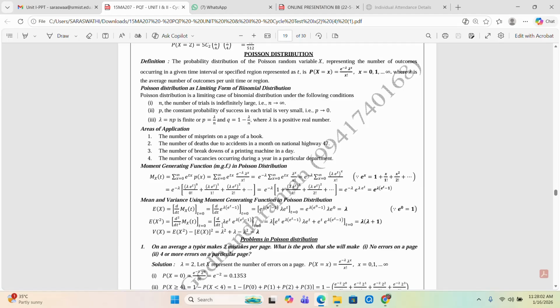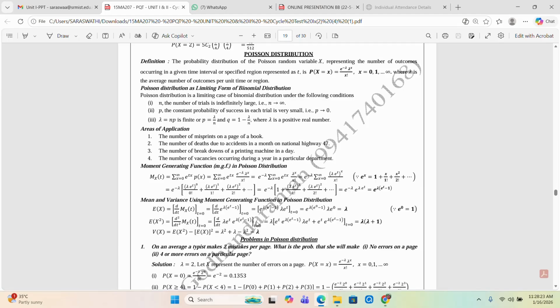Now differentiate with respect to t from this M_x(t). In this, lambda is the constant parameter. There are two t terms here: one is e power t, another one is e power lambda into (e power t minus 1). So use the uv formula for differentiation, u into v dash plus v into u dash.